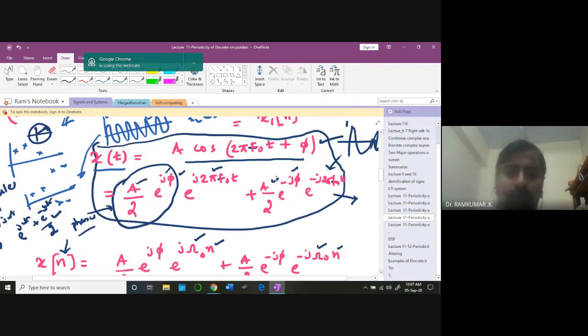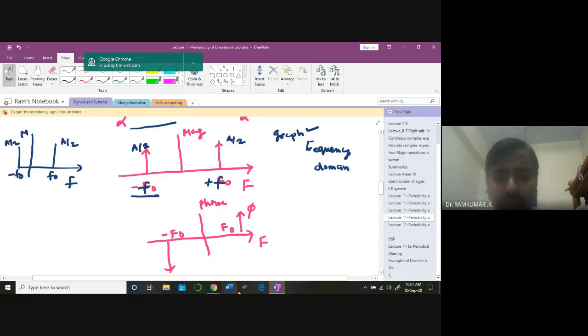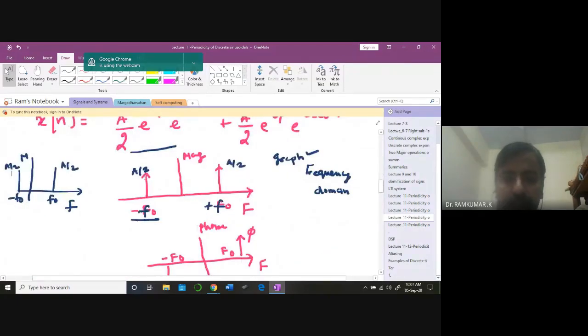I am drawing a graph between frequency and magnitude, the first graph. There is a negative frequency minus f0 and a positive frequency plus f0, each with magnitude a by 2. Is it clear? So I am moving on from the time domain to the frequency domain. This is the frequency domain expression of a cosine waveform.